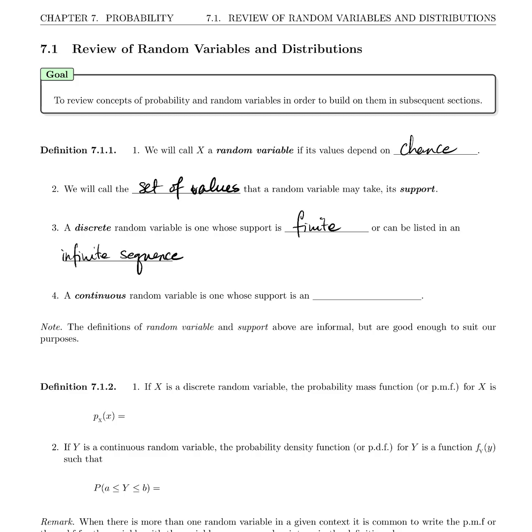A continuous random variable is one whose support is an interval. And it's important to note here that the definitions of random variable and support above are informal, but they're good enough to suit our purposes.